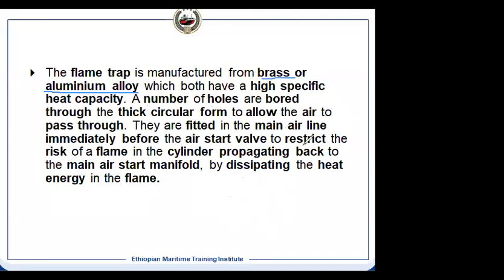And this main air starting line, that is the reason why it is fitted, it will restrict the risk of flame which will travel from the cylinder. If there is a leakage, then definitely during the combustion the flame will come. It should not propagate. It should not go to the air starting manifold. That is the prevention. It means if you want to prevent it, it should not reach the air starting manifold.